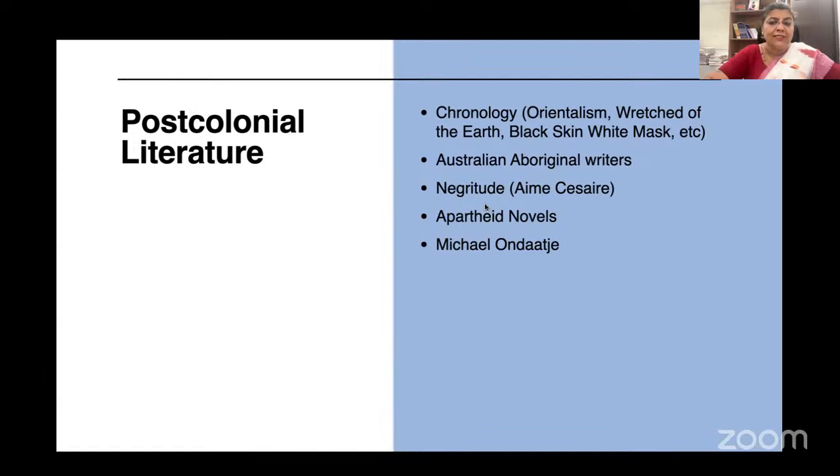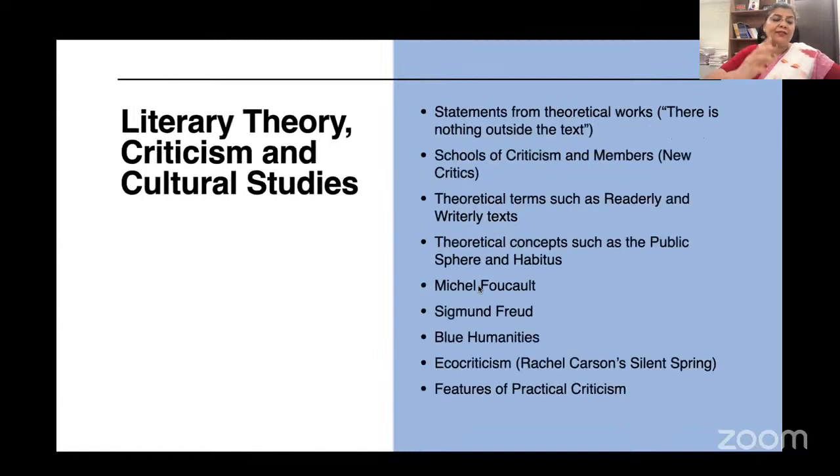Post-colonial literature questions include Negritude, Aimé Césaire, apartheid novels, Michael Ondaatje, etc. And then literary theory, criticism, and cultural studies. Siddharth, what is your take on this area and post-colonialism?